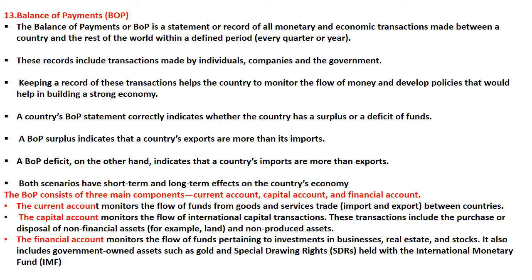So the current account monitors the flow of funds from goods and services trade between countries, right? Capital account monitors the flow of international capital transactions, so those transactions include purchase or disposal of non-financial assets, example land, then non-produced assets. Okay, then the financial account monitors the flow of funds pertaining to investment in business, real estate and stock, and it includes government owned assets such as gold, SDR, that are held with the International Monetary Fund. So these all come under balance of payment, right?